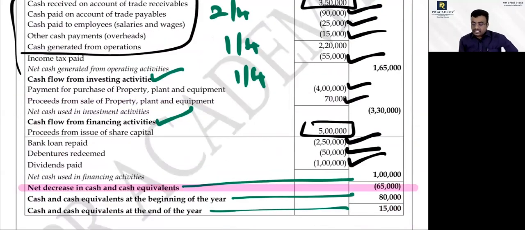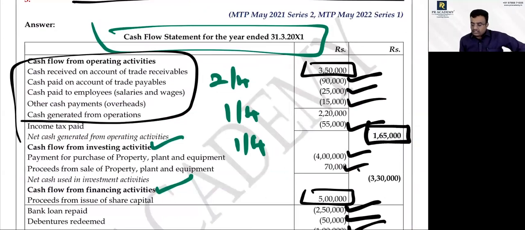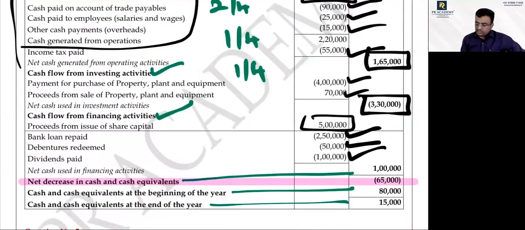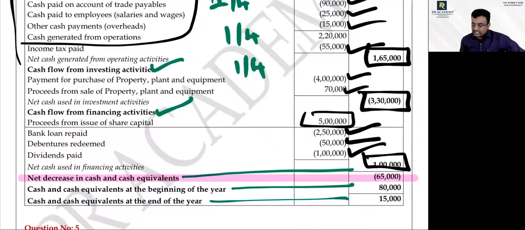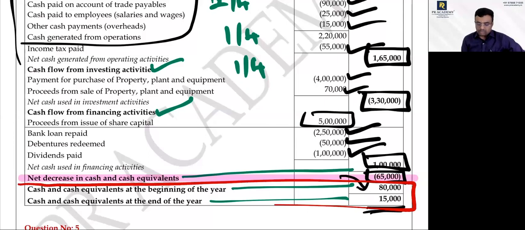Now from each and every activity, what is the net effect? You have to put that first, then the net increase or decrease. If you go to add opening cash and cash equivalent, you will get closing cash and cash equivalent. Please don't forget to do these steps. You have to do the steps also, otherwise you will never get full marks if you just finish here. In some problems they very specifically ask you to prepare a reconciliation statement.